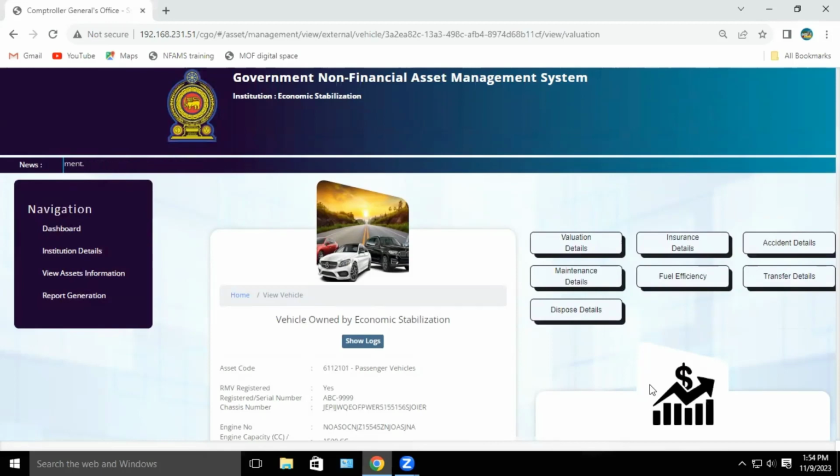As I emphasized in the previous recording, it is essential that both the data entry officer and the data verification officer in each institution regularly check the updates in NFAMS, and that these two officers have regular communication between them on updating information, mainly because NFAMS is a real-time data reporting management information system.